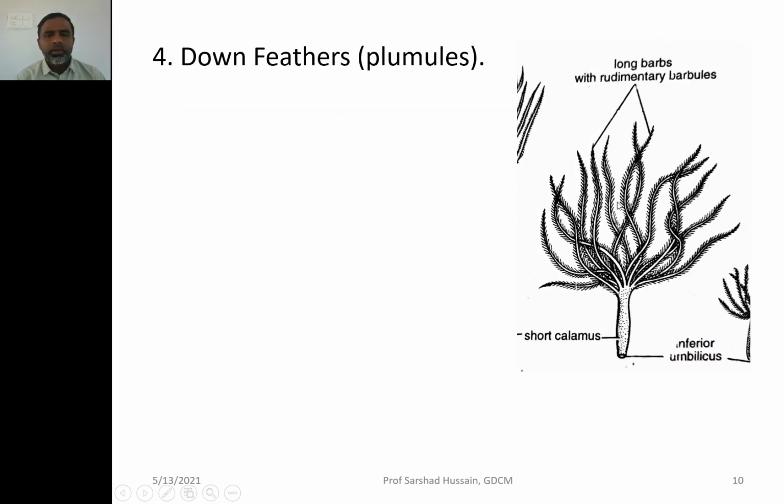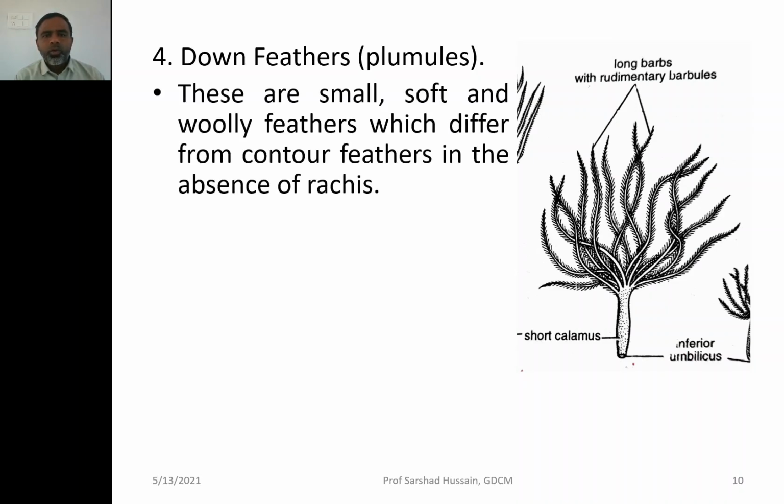Now let us go for the fourth one, that is the down feather, which is called the plumule also. So these are small feathers, very soft feathers. They are woolly feathers. They differ from contour feathers in the absence of rachis. They don't have the rachis. All the barbs are very long, just arising from the upper end of the umbilicus, the calamus. So the barbs are long, but their barbules are very small. They don't interlock one barb with the other. So they are having a rudimentary type of barbule, you can say.